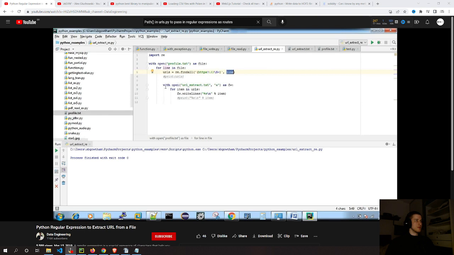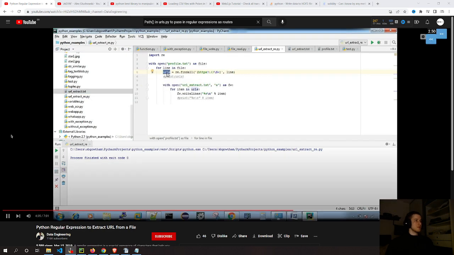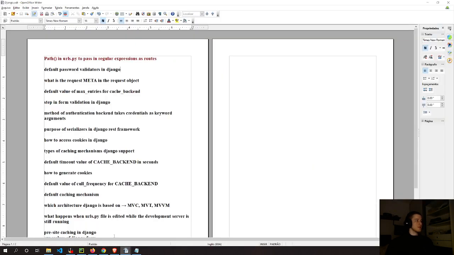Now I'm doing another file operation here, which is write. I have something called URL extract, so the output I'm writing into a file. After extracting the URLs, I'm writing them into this file. Then I have to iterate the items in the URL. This URL returns a list as the outcome, not a string. So I'm iterating the list, and then I'm using the writelines function to write this into a file with a slash n as a delimiter. That's it.